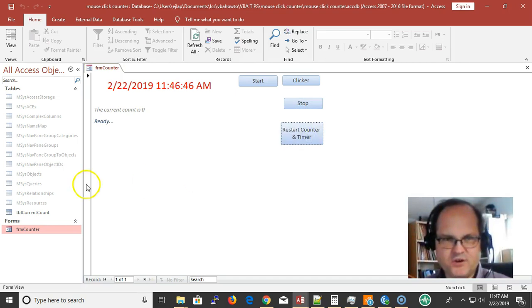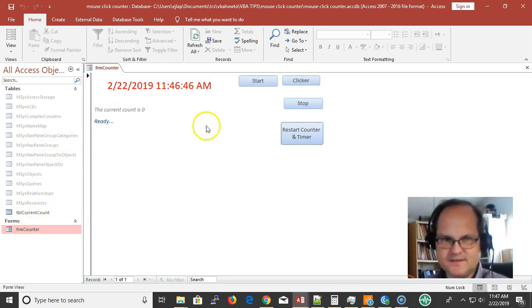So then I restart it, reset it, and what happens is that the current count... Access doesn't have sessions. If you have a website, you can program sessions, but we have to have our own session in Access.